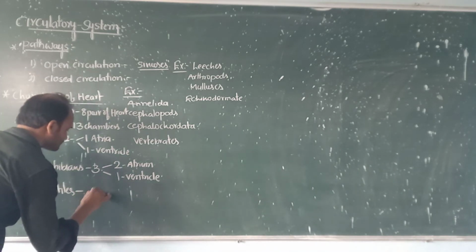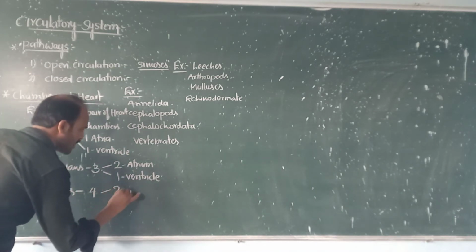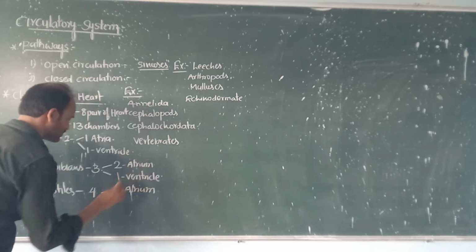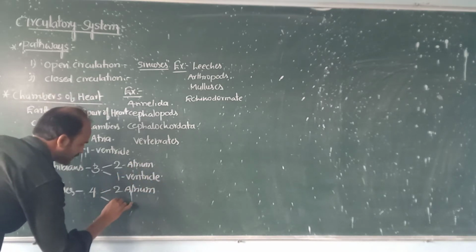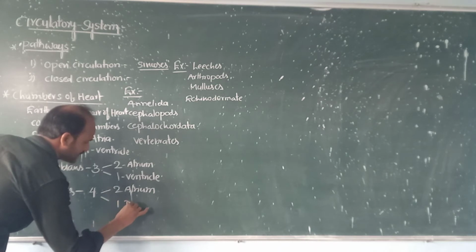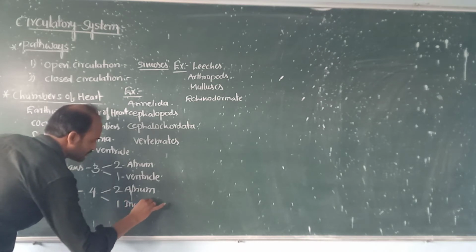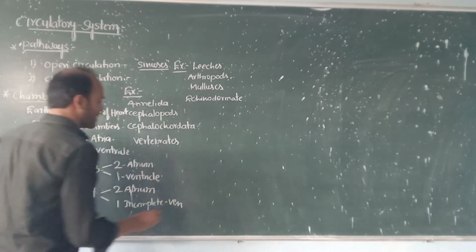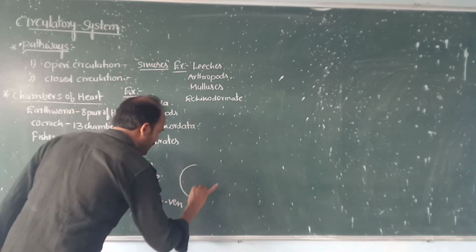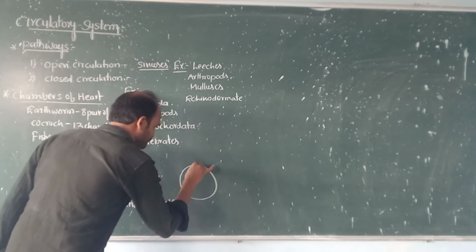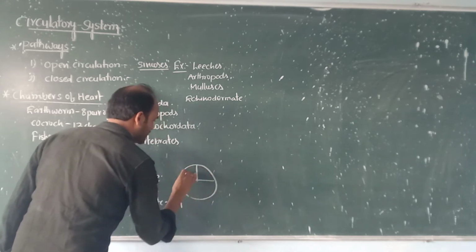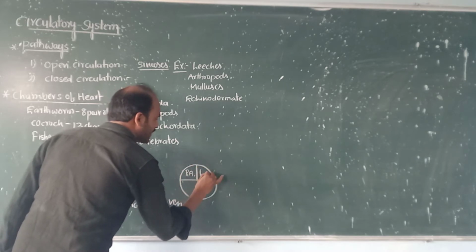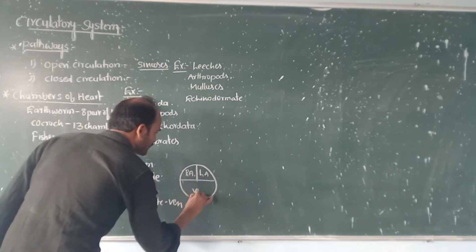How? 2 are atriums, 1 incomplete ventricle. Why? Because suppose this is a diagram of the heart. These are atriums, right atrium and left atrium. These are ventricle.